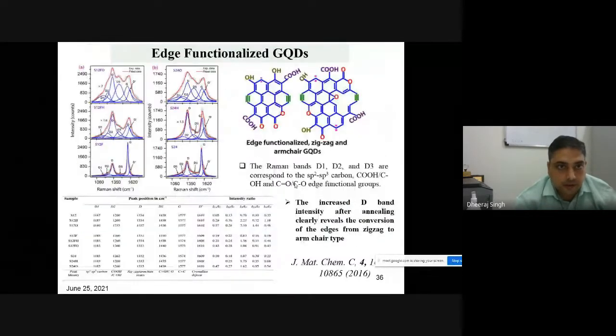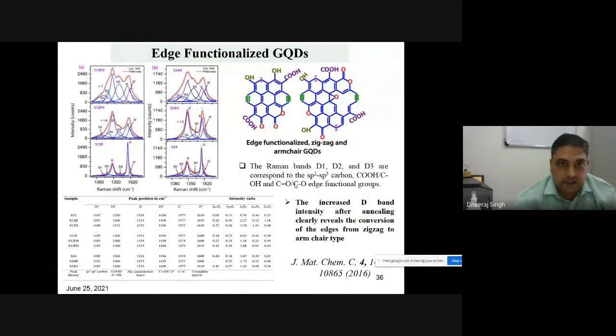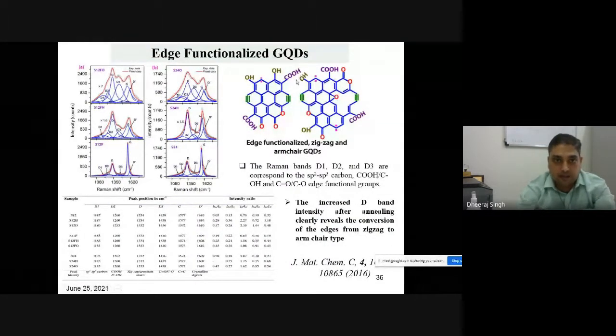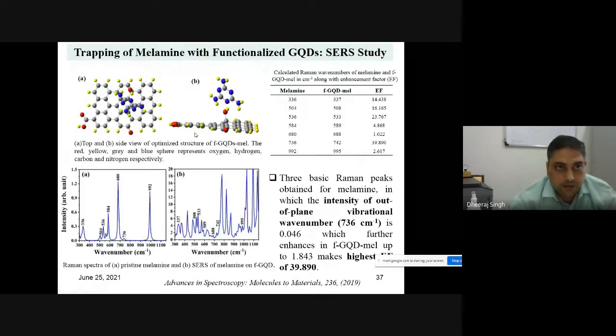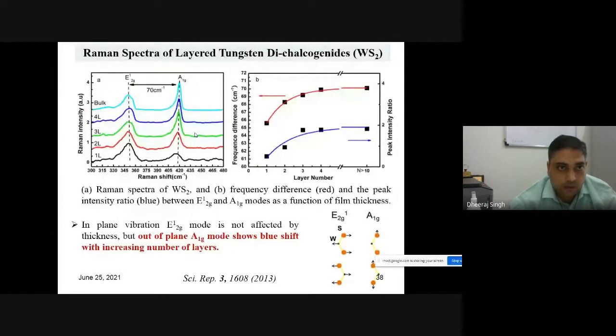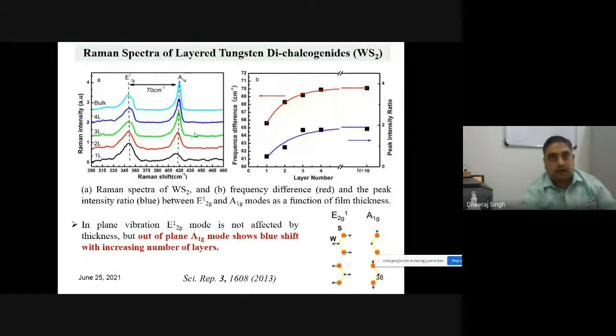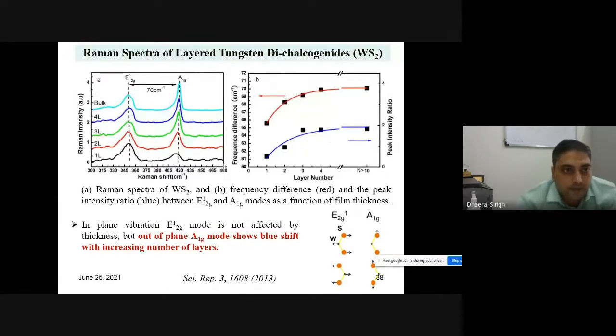Now, in a similar way, you can see the same thing: we have functionalized for the time dependent property, and we can identify the changes of the Raman feature. And this is melamine showing surface enhanced Raman, but I want to focus now on Raman spectra of layered tungsten dichalcogenides. So how many layers are present in your dichalcogenide nanomaterial can be identified by the Raman.